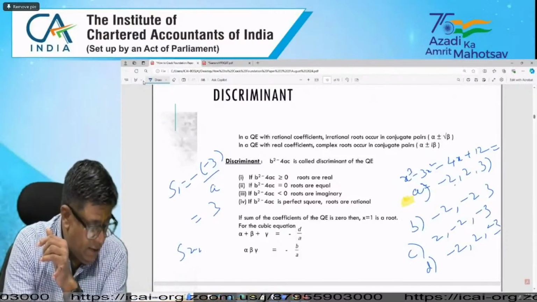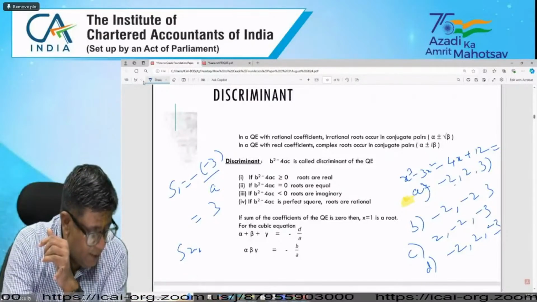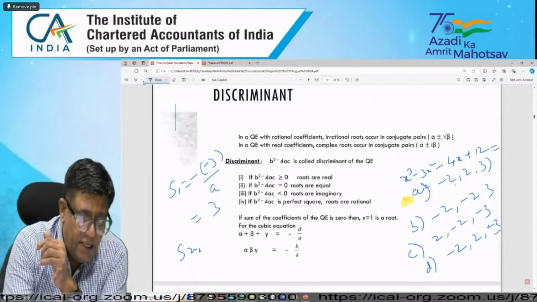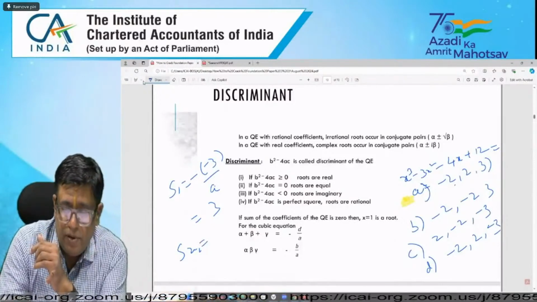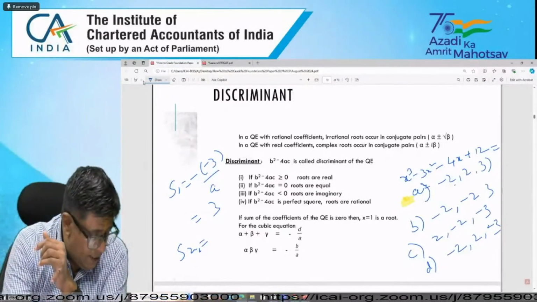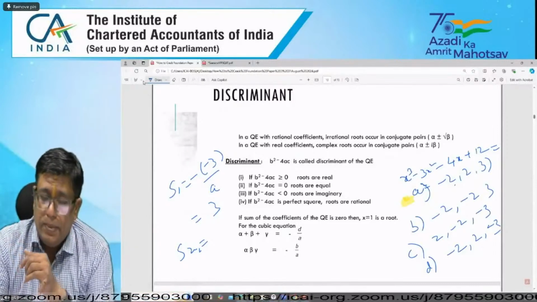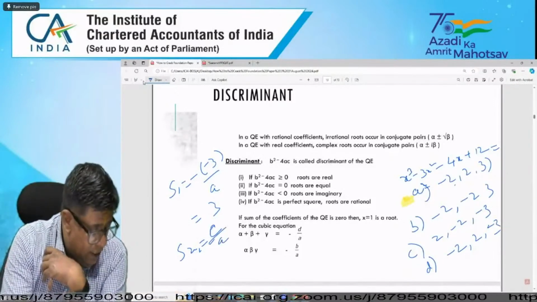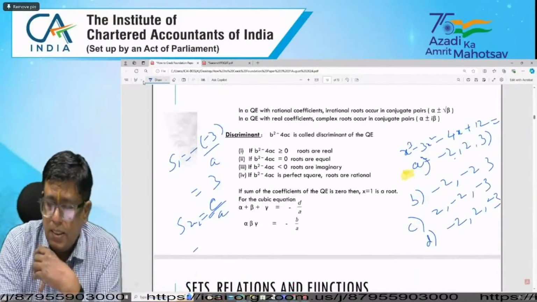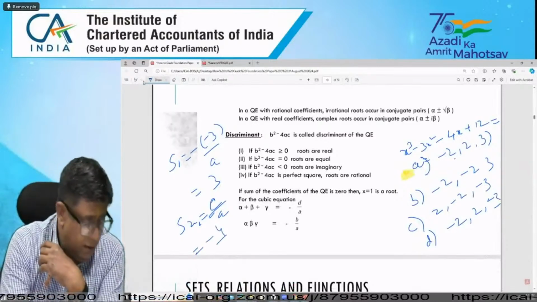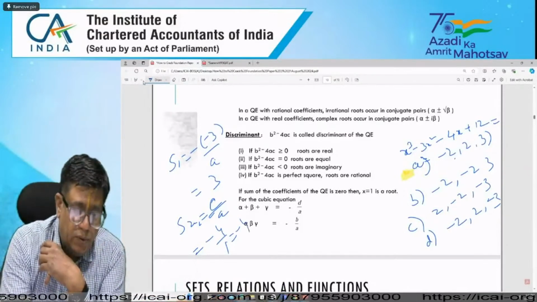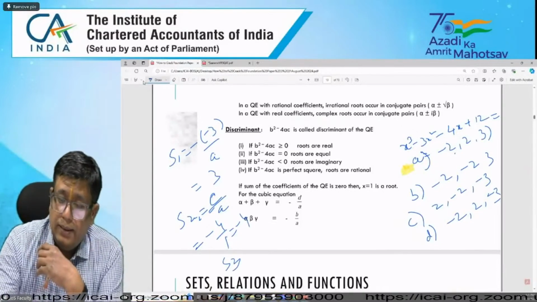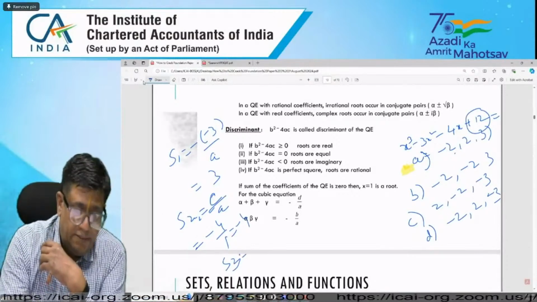S2 equals c by a, that is minus 4 by 1, minus 4. And S3 equals minus d by a.